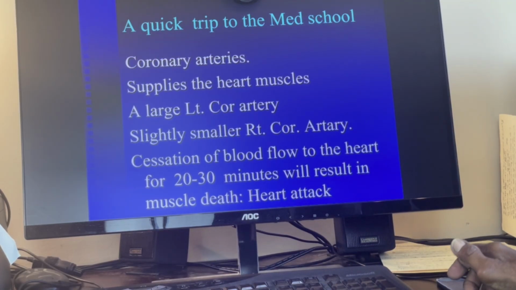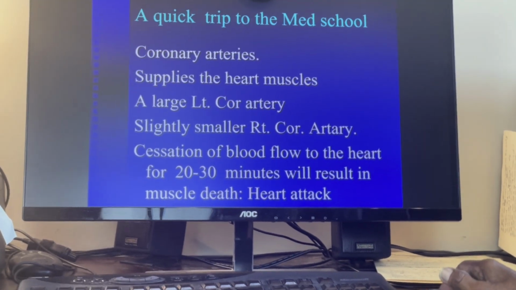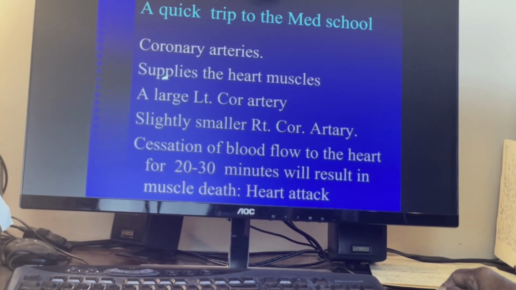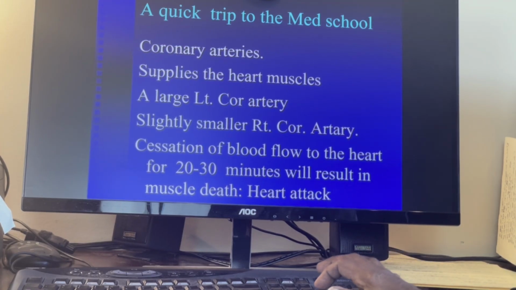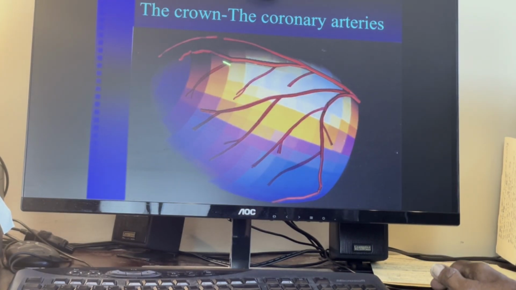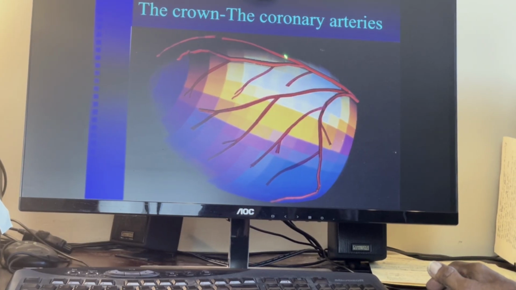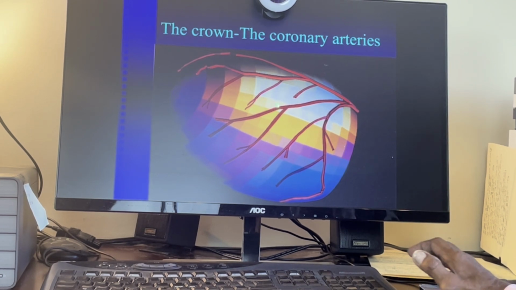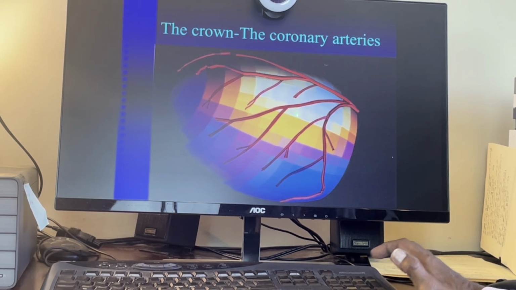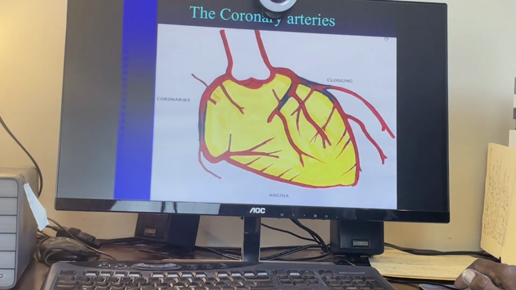Now, a quick trip to the medical school. Coronary arteries supply the heart muscle. There is a large left coronary artery and a smaller right coronary artery. This is the picture schematics of a heart. This is the coronary artery. The coronary artery is sitting like a crown on the heart muscle. Therefore, it is called coronary arteries.